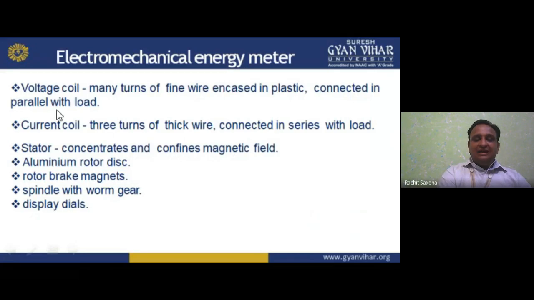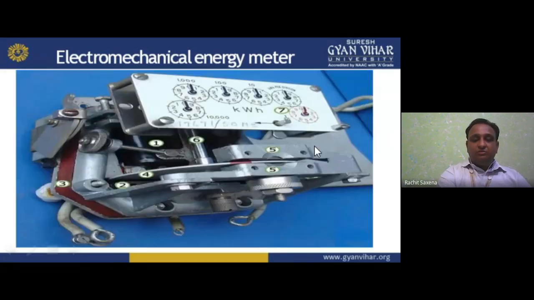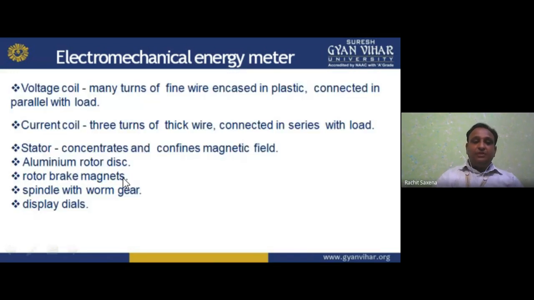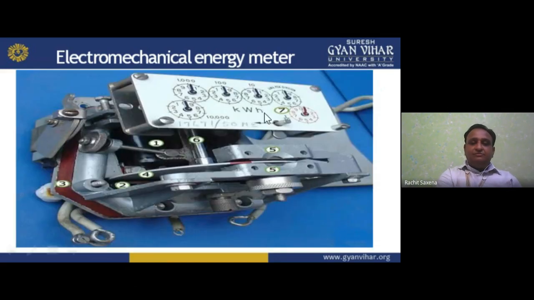Now secondly, the current coil, 3 turns of thick wire connected in series with the load. This is the current coil, basically thick wire connected with the load. Then third is the stator, the stationary part, which concentrates and confines the magnetic field.